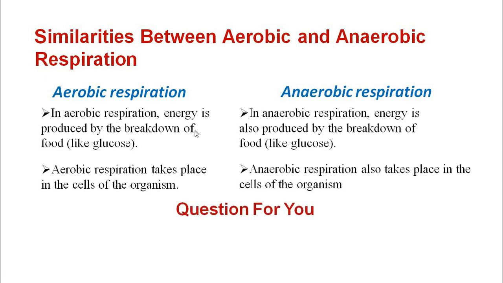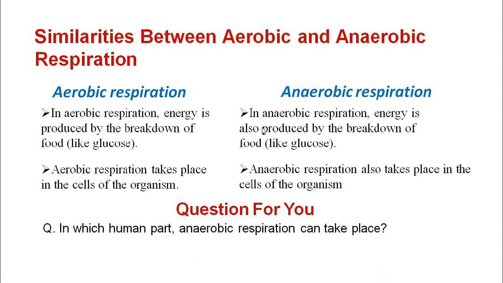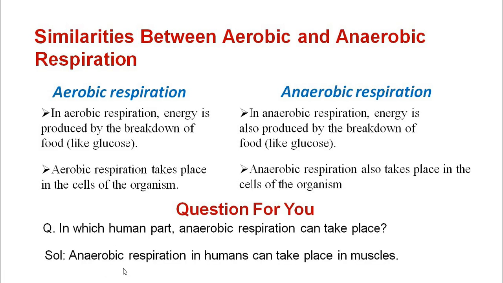Now I have a question for you. In which human part does anaerobic respiration take place? Students, we know that anaerobic respiration in humans takes place in our muscle cells when we exercise and we need a lot of energy. But in the lack of oxygen, we convert our food present in our muscle cells into lactic acid and we produce energy so that we can do more exercise. So this anaerobic respiration takes place in our muscle cells.